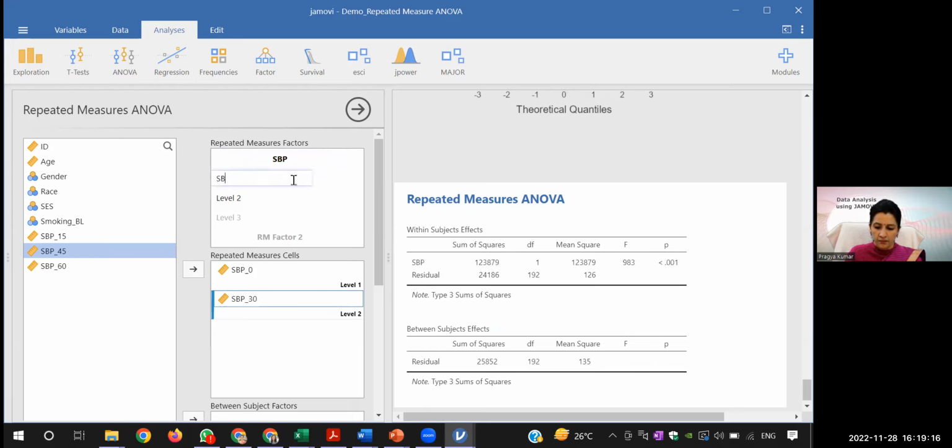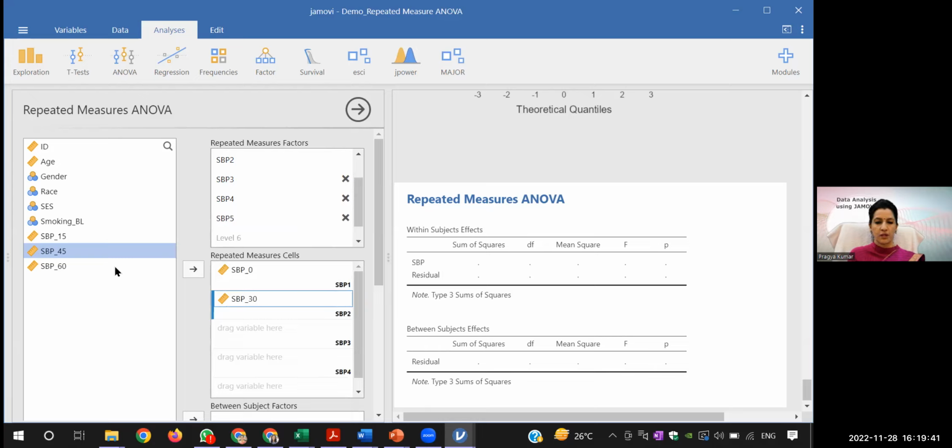Maybe you can write SBP1, SBP2, SBP3, 4, 5. Now I've entered these, and now I can enter the variables: 0, 15, 30, 45 and 60 in order.